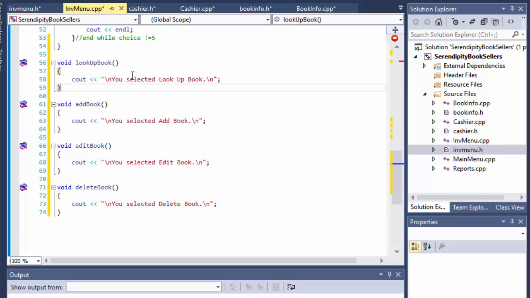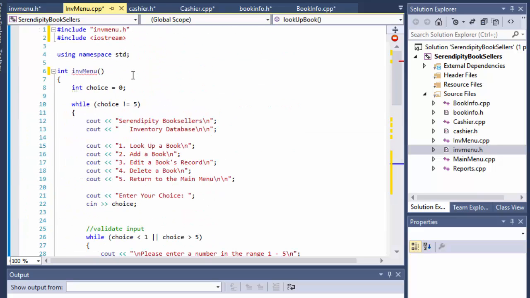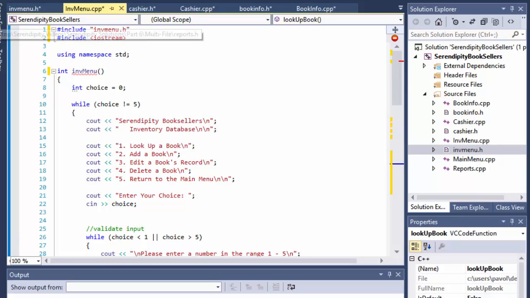All right, so that's all the functionality for inventory menu. And the next one, we have the main menu already done, so reports would be next.